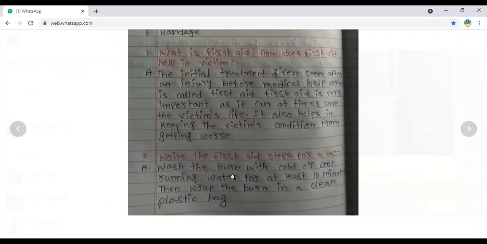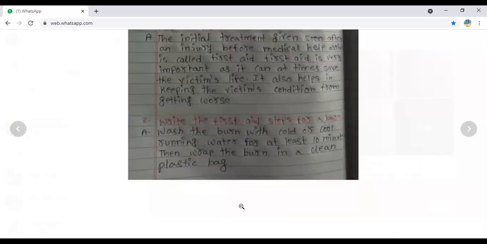Because of first aid, most people are saved from dangerous situations. It also helps keep the victim's condition from getting worse, not to get bad situations like dying or paralysis or some other diseases. So we keep the person alive. That was the first question.